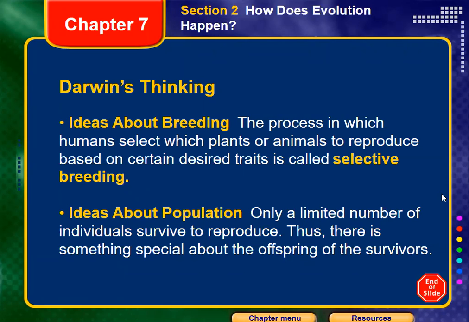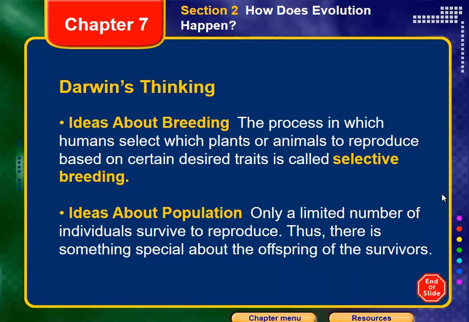So in that case, the food and the water will not be enough for these individuals. So what would happen to the individuals of the species? They will start a kind of competition to get the food. During this competition, some individuals will be able to win.